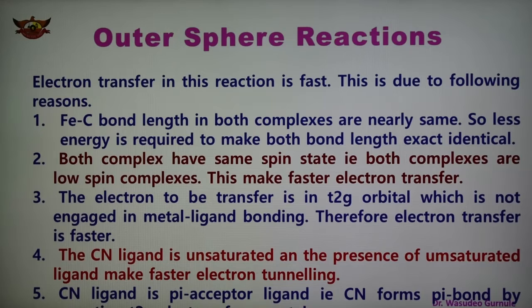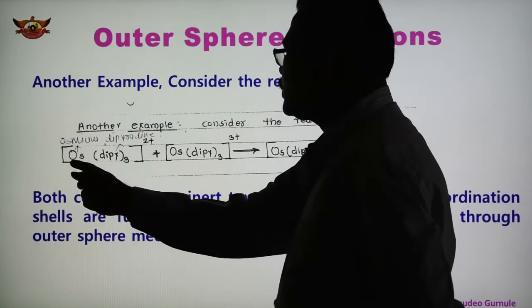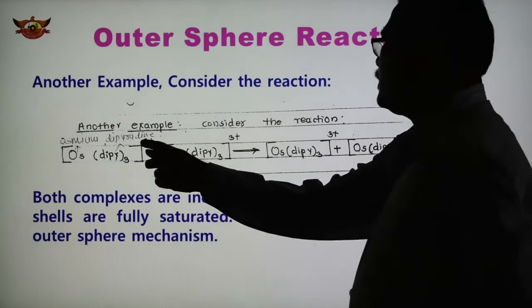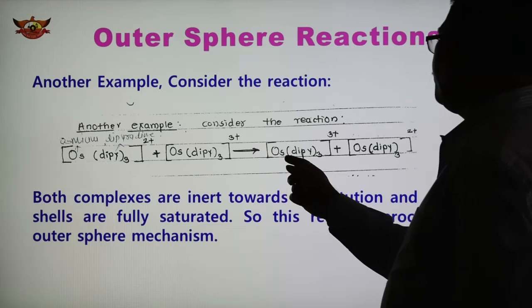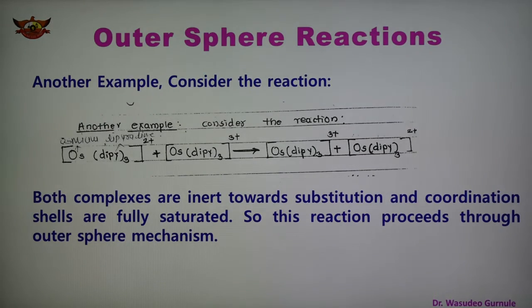So this is only one example that we have seen, an example where electron transfer takes place fast, and we have seen what the reasons are. In the next slide, we consider another example, taking osmium dipyridine. Here one complex has 2 plus charge and the other has 3 plus charge, the ligand is dipyridine, and 2 plus becomes 3 plus and 3 plus becomes 2 plus. Again the metals are different and the ligands are different.